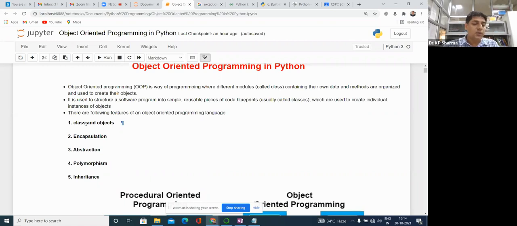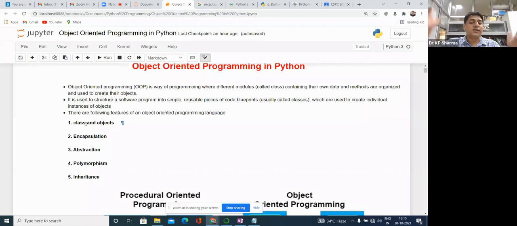And one more important point is that if we have organized the class one time, we can create n number of objects from that particular class. Whenever we require the same architecture, we can create an object with different parameters.